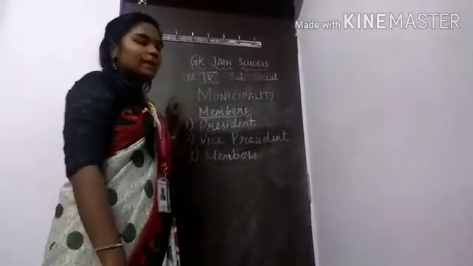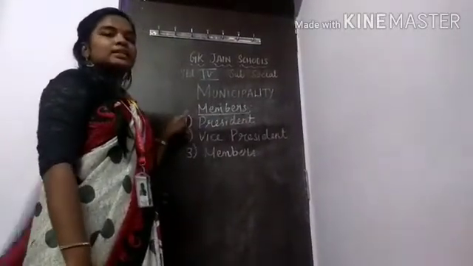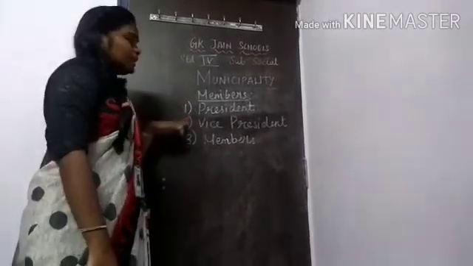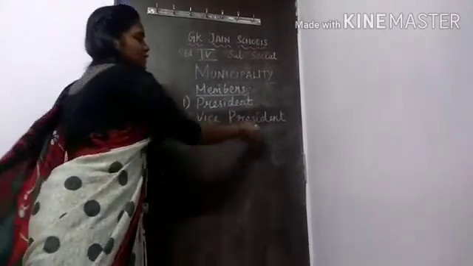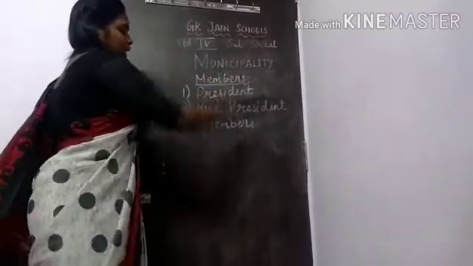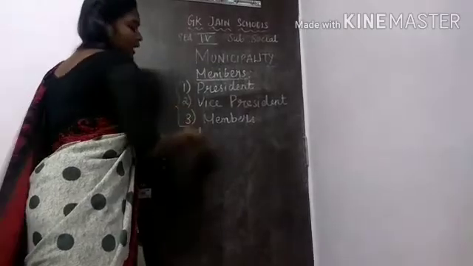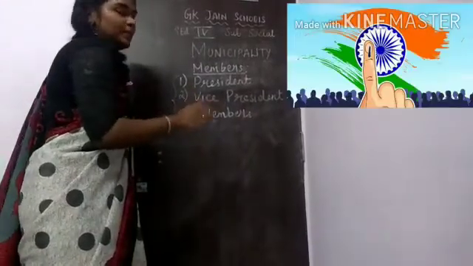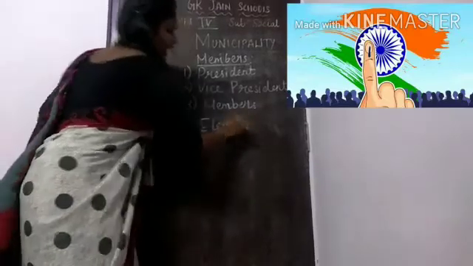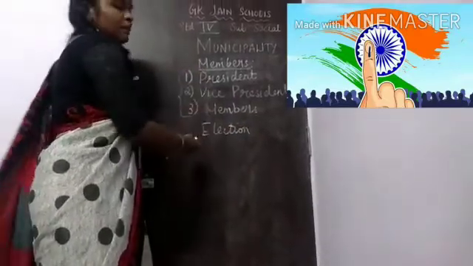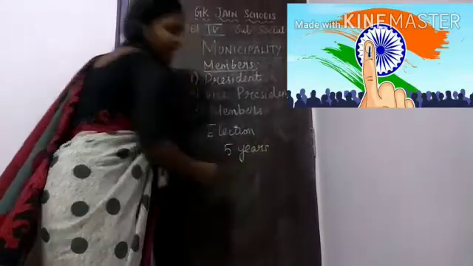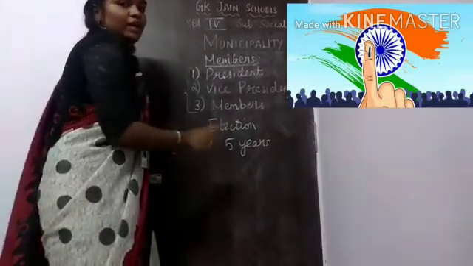Members of the municipality. President. The head of this municipality is the president. The assistant to the president is called the vice president. And there are some members in the municipality. These people are elected directly by the people, which is called an election. The tenure period of these members is 5 years. So the election will be conducted every 5 years.